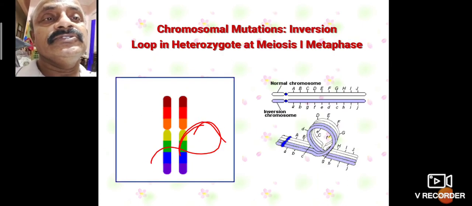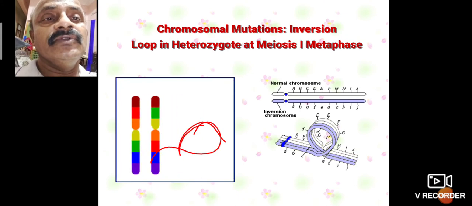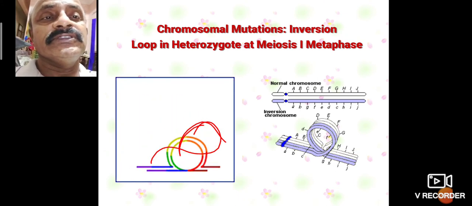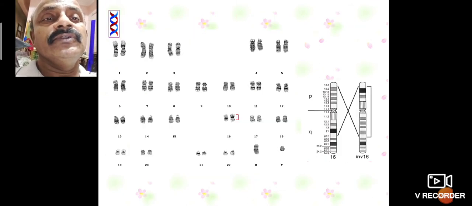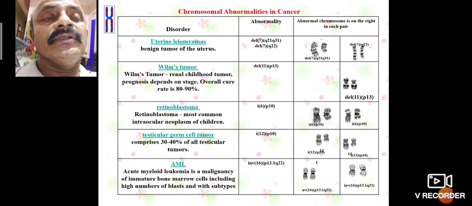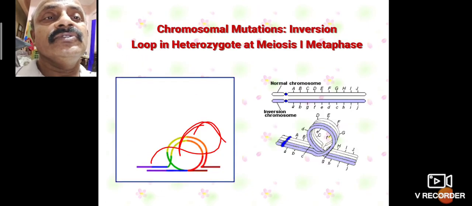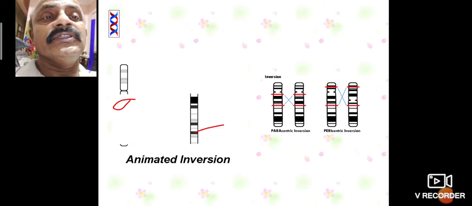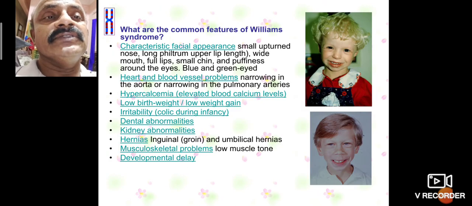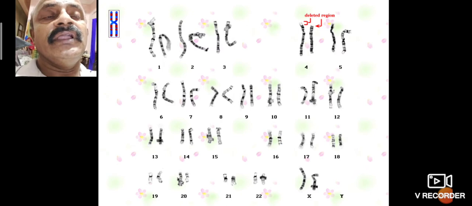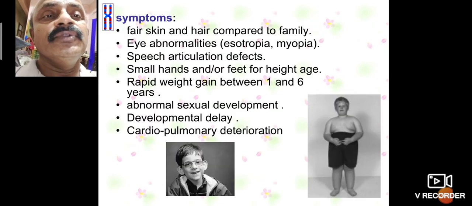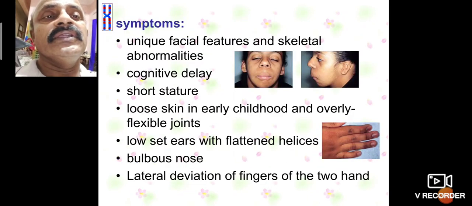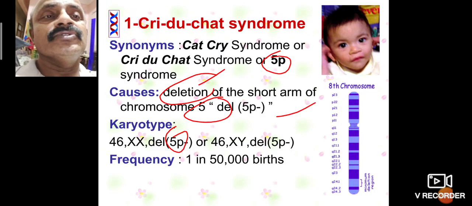The chromosome mutation, the inversion loop, takes place in a heterozygote during meiosis, and here acute leukemia results. This chromosome is responsible for inversion, deletion and translocation. Translocation is simple compared with the other types of structural changes of chromosomes.